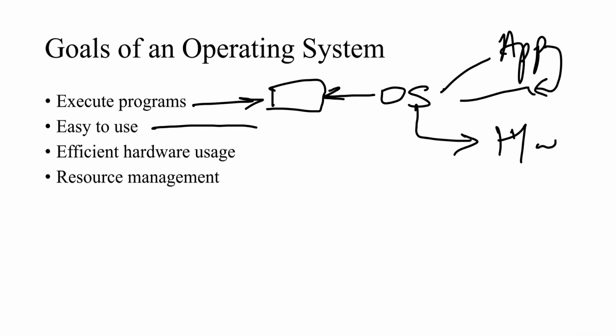Second one, this is the most important one with respect to users. What is it? Make the computer easy to use. That's all. As a user, if I want to use the computer, it should be easy to use. None of the users should struggle performing any simple task or operation. Simple thing, if I just want to open a calculator, it should be very easy.